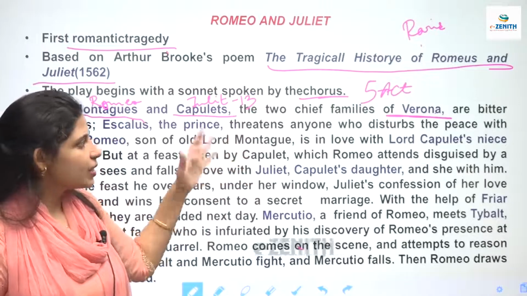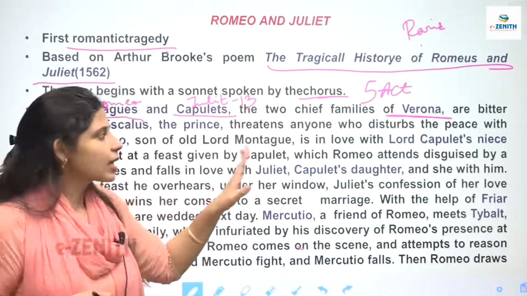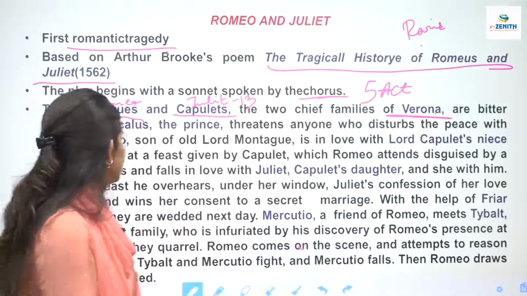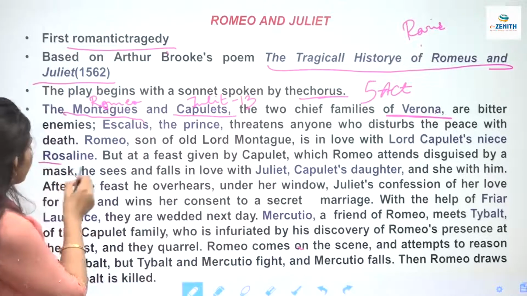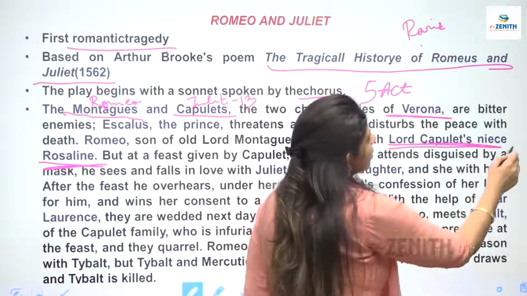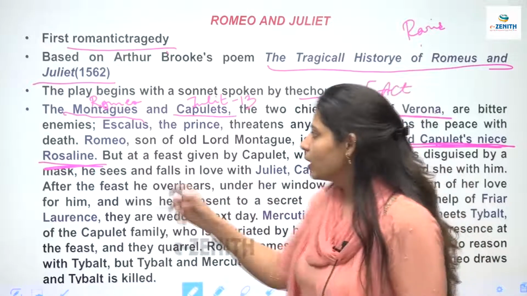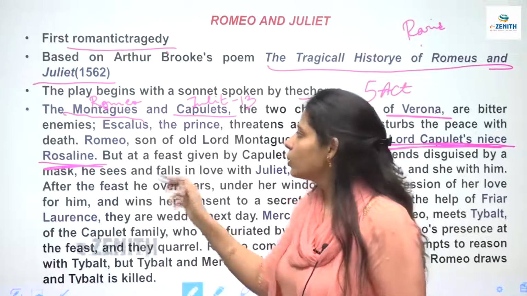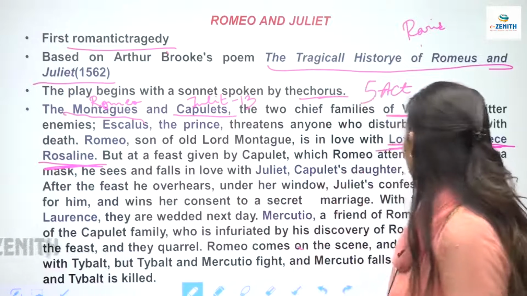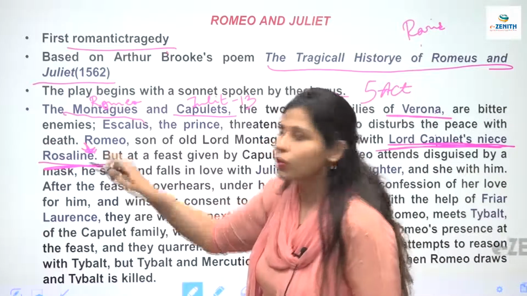Now what happens, there is this rivalry as I have already told you. तो इस Juliet की there is this cousin which is known as Rosalind, yes, और ये क्या है, niece है Lord Capulet की. ये जूलियट की क्या है, फर्स्ट कजन है. And Romeo, in the starting we find that Romeo is in love with this Rosalind. रोमियो किससे प्यार करते हैं, रोजलिन से प्यार करते हैं in the starting of the play.